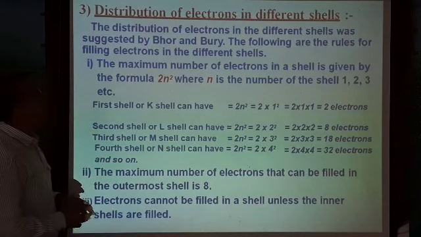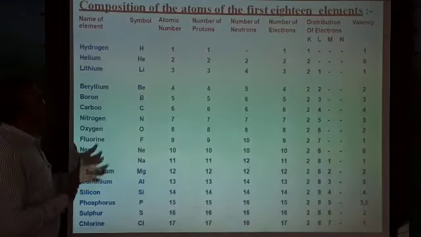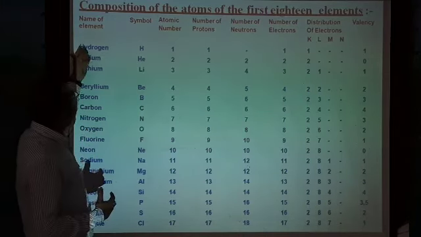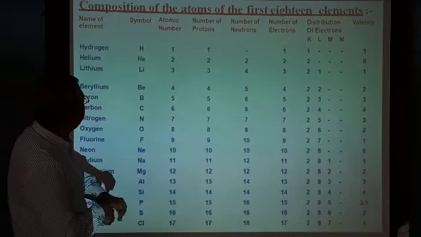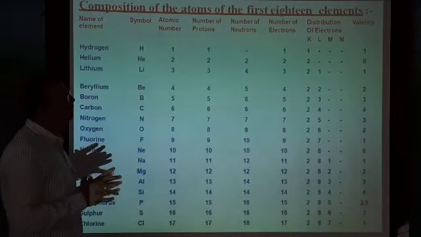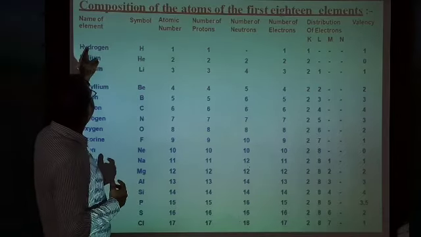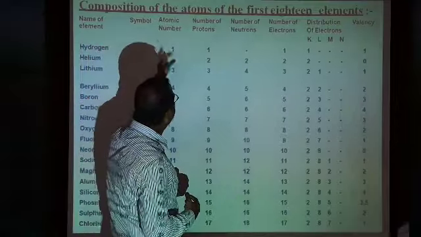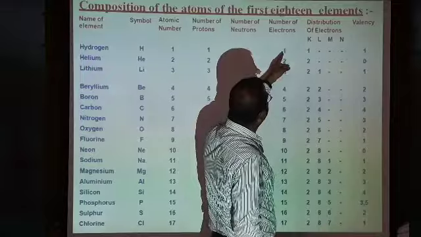Now we will discuss how the electrons are distributed in each atom, for the composition of atoms in the first 18 elements. Let us see how electrons are distributed in each shell. The first element is hydrogen, symbol H. Atomic number is 1, the number of protons is 1, the number of neutrons is 0, and the number of electrons is 1.